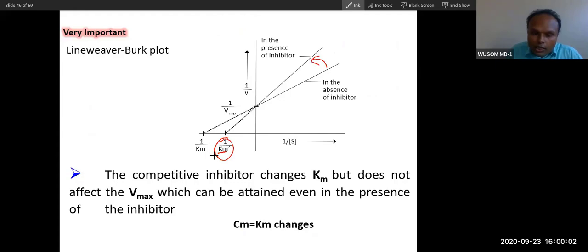So remember this curve. This is the Km of the inhibitor, a right shift. So the anti-clockwise shift of the curve is what you will see. Every time you will see an anti-clockwise shift.